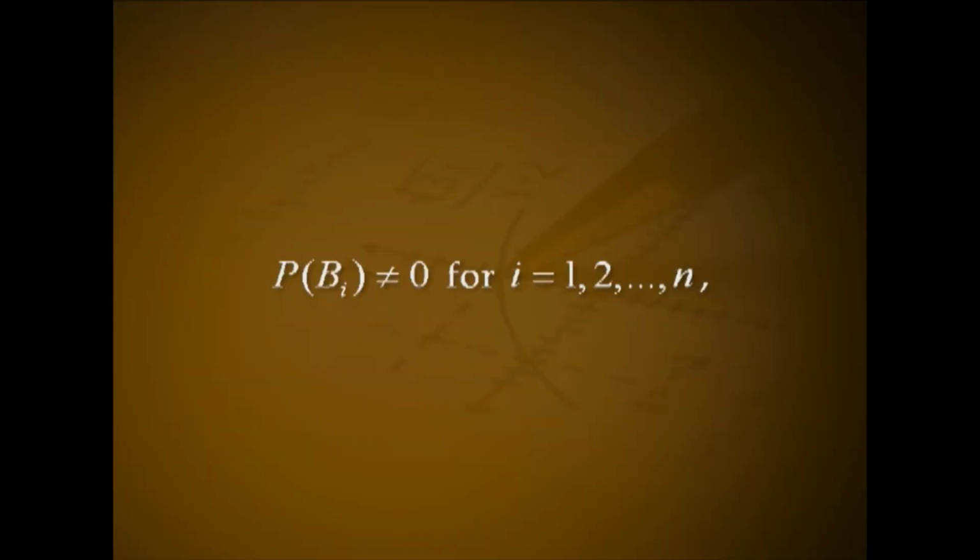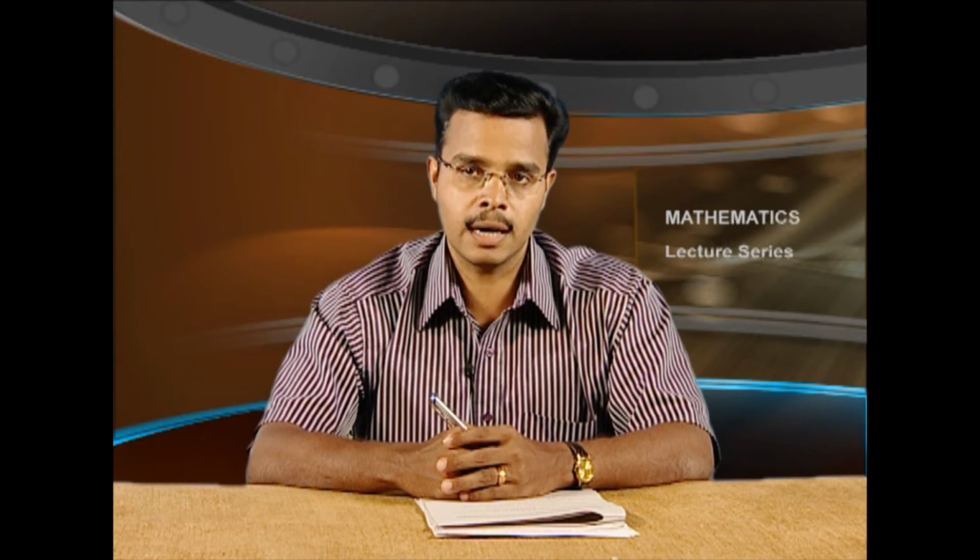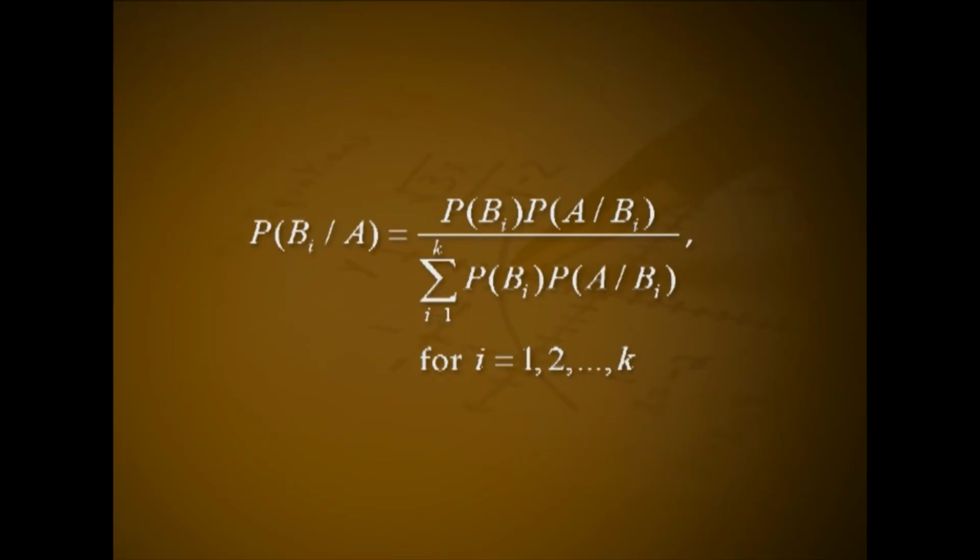The theorem may also be stated as: if B1, B2, etc. Bk are mutually exclusive events such that P of Bi not equal to 0 for i equal to 1, 2, etc. n, and A be any event which is a subset of union i from 1 to n Bi such that P of A greater than 0, then probability of Bi given A equal to P of Bi into P of A given Bi divided by summation i from 1 to k P of Bi into P of A given Bi for i equal to 1, 2, etc.